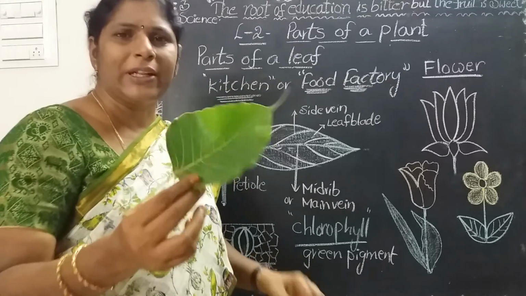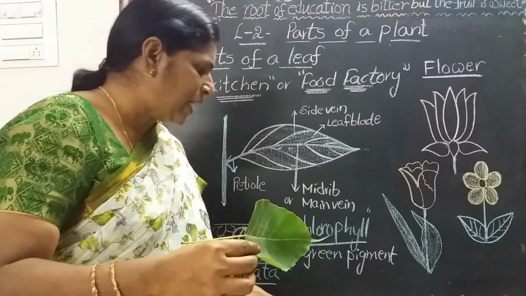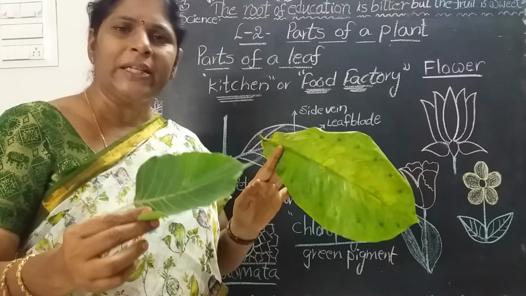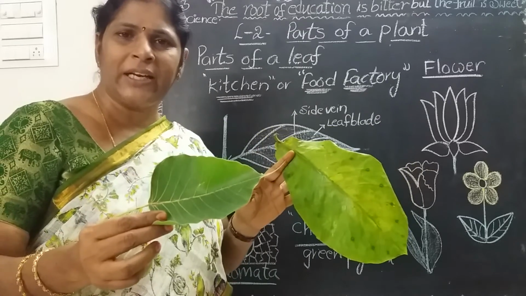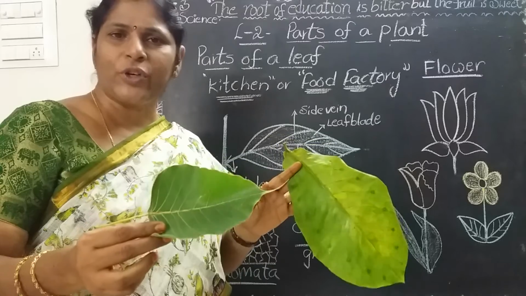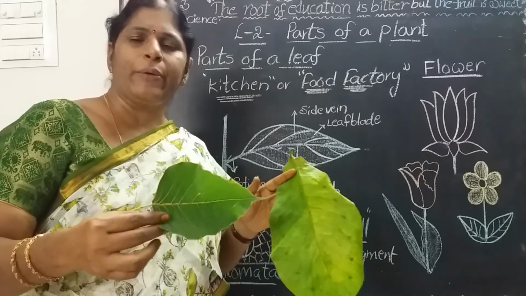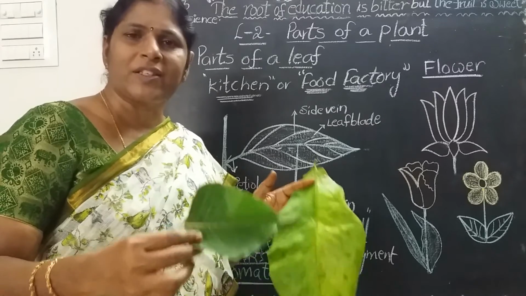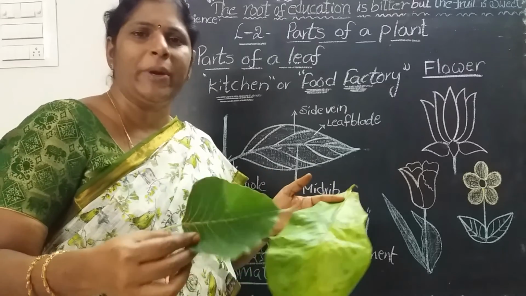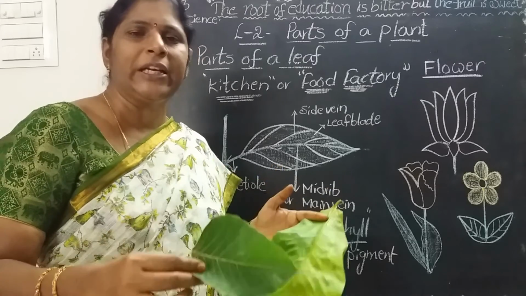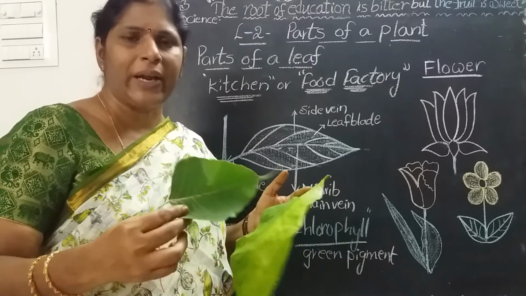Now, what are the main functions of a leaf? Leaves prepare food for the plant and also help a plant to breathe. They release oxygen by the process of photosynthesis, which is very useful for us. For breathing, we need oxygen continuously, otherwise we may die. So who releases oxygen? Only green plants release oxygen for us.